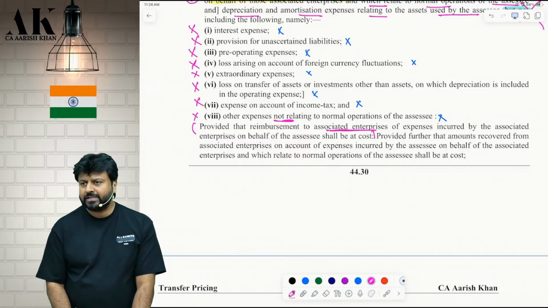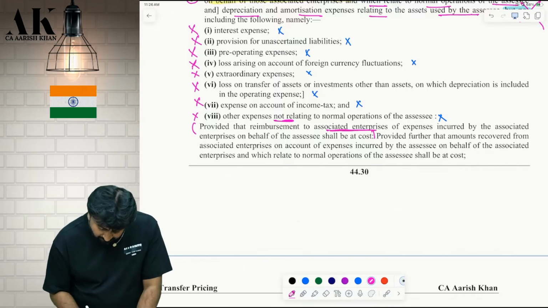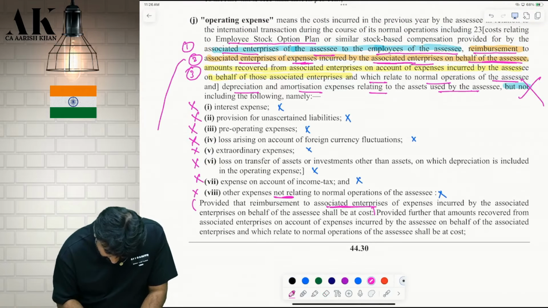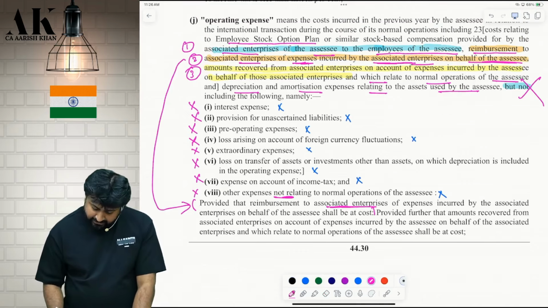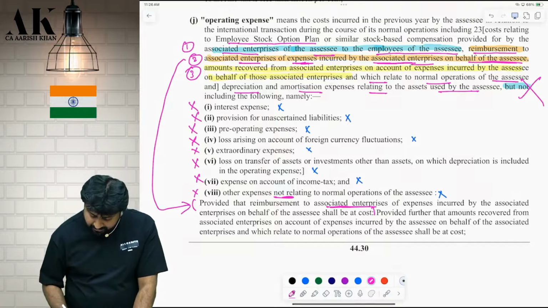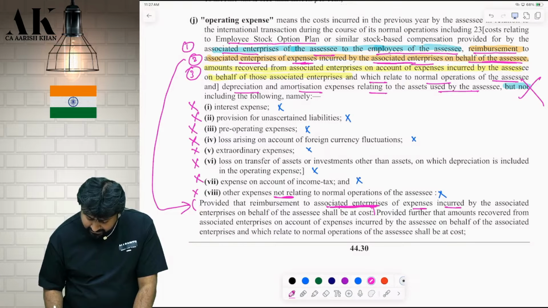What are we reimbursing to the associate enterprise? We are doing some reimbursement here. Where are we doing reimbursement? Second point, correct? Incurred by the associate enterprise. That employee cost will come in the next definition. Wait. Reimbursement to our foreign entity of expense incurred by the associate enterprise on behalf of the assessee shall be at